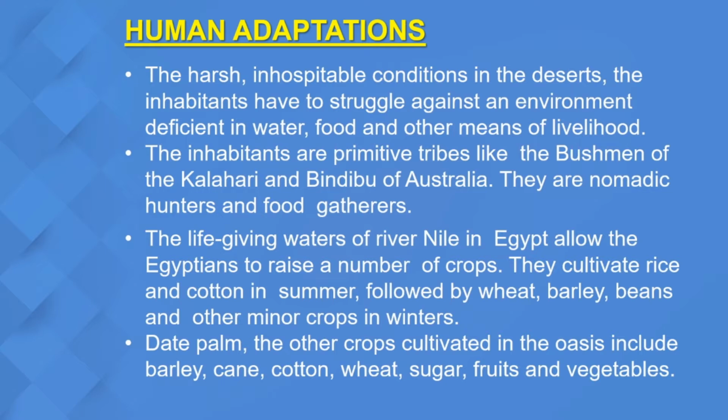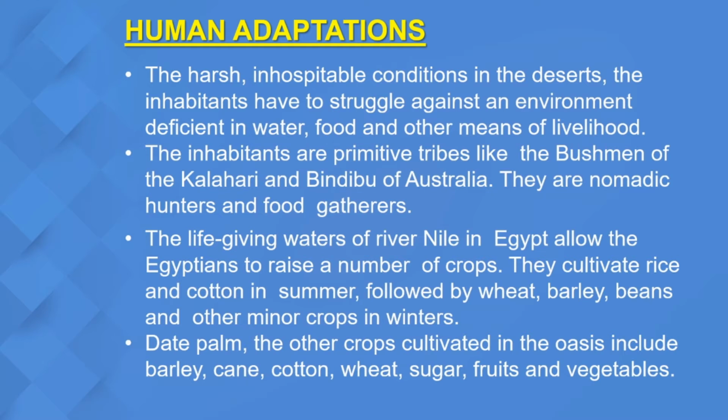Now, in Egypt, okay, the Nile river flows. Because of this river flowing, it allows the Egyptians to raise a number of crops, means it allows them to practice agriculture because of one thing only, that is your river Nile. Now, they cultivate rice and cotton in summer, and also they cultivate wheat, barley, beans and other minor crops in the winter. Okay, in summer, what crops do they cultivate? They cultivate rice and cotton, whereas in the winters they cultivate wheat, barley, beans and other minor crops.